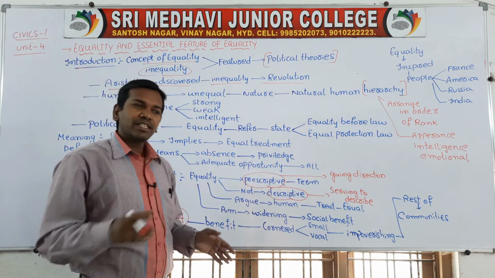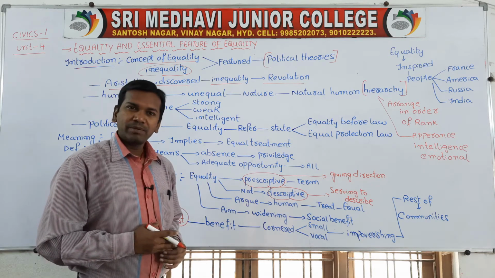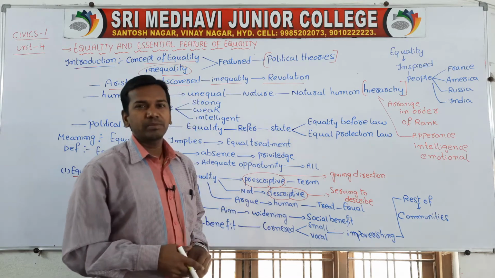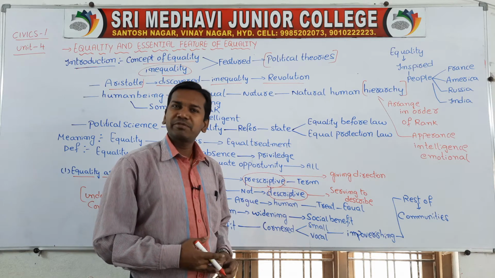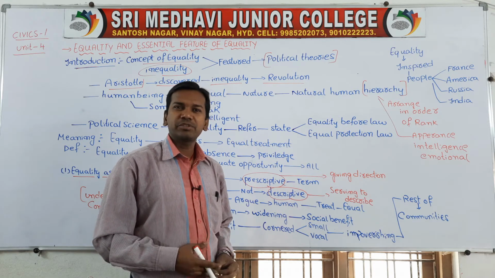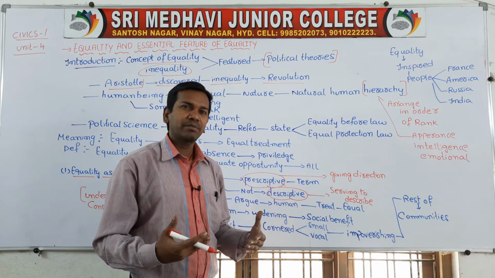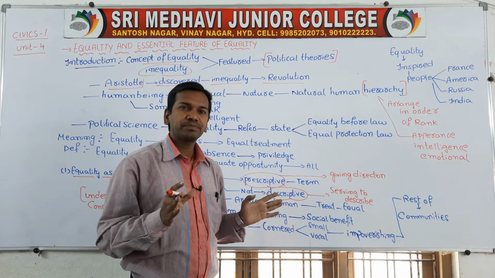How? Children, suppose you are not giving equal treatment, then what will happen? The unequal people, the people who are not treated properly, will revolt. Similarly, it happened in the French Revolution, the American Revolution, the England Revolution. So whatever revolutions have taken place, that is mainly because of unequal treatment.